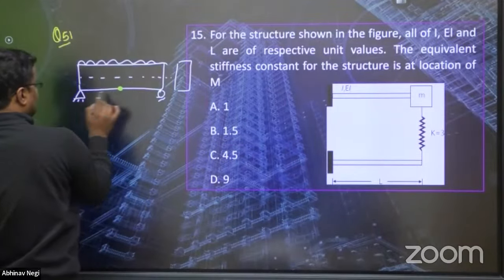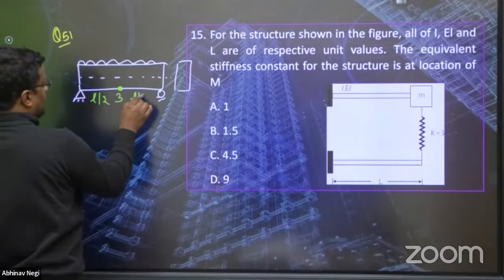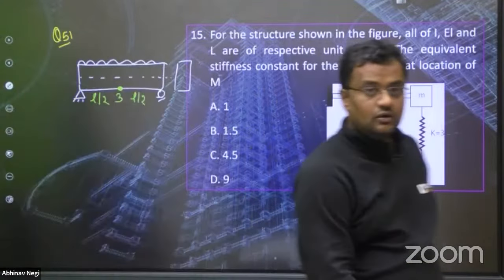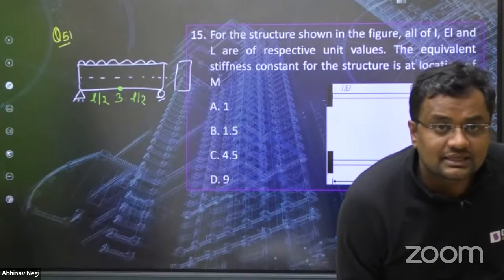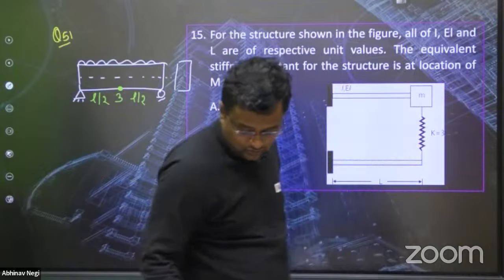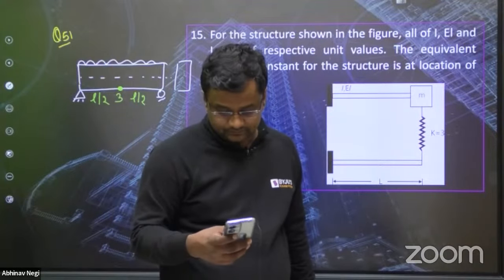This is point 3, at L by 2. Now, how does the stress element at 3 look?